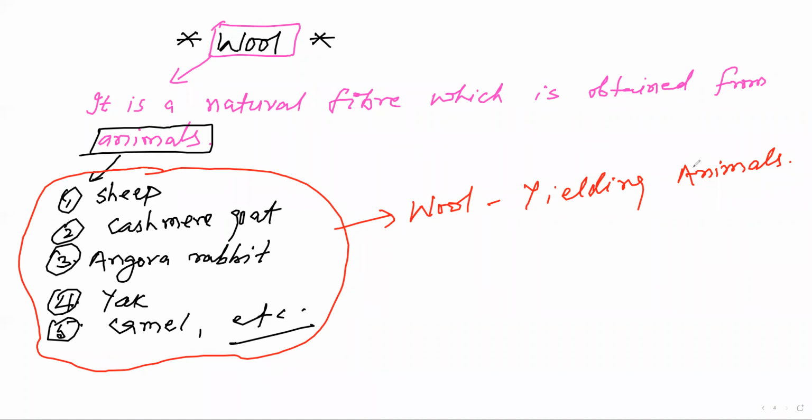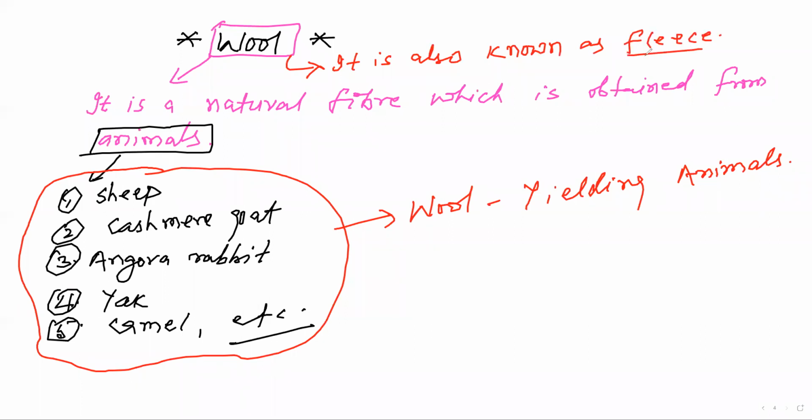You also remember one thing: wool is also known as fleecy. F-L-E-E-C-Y.